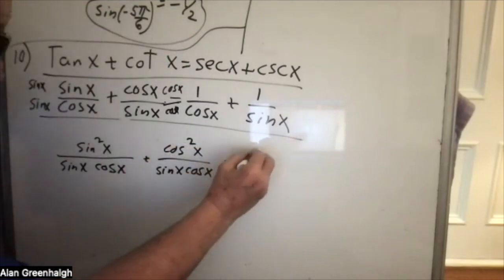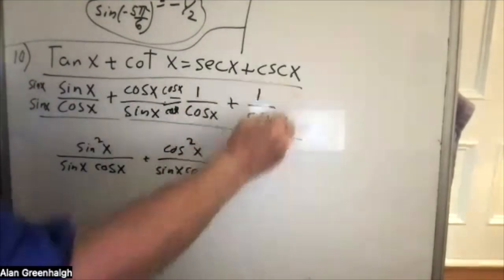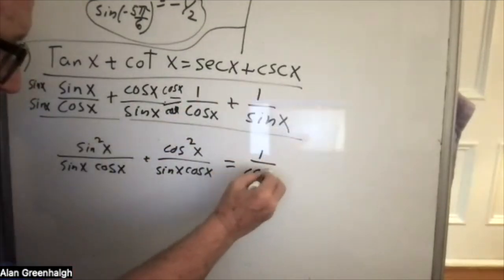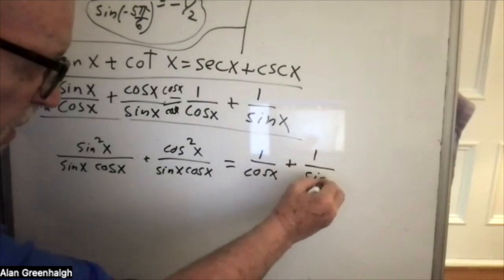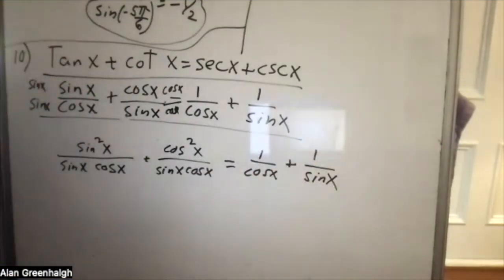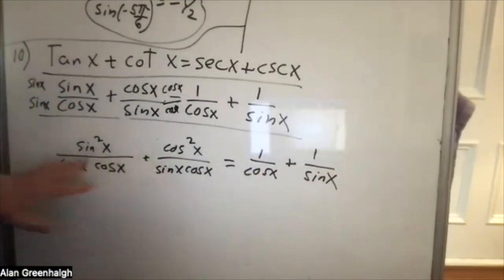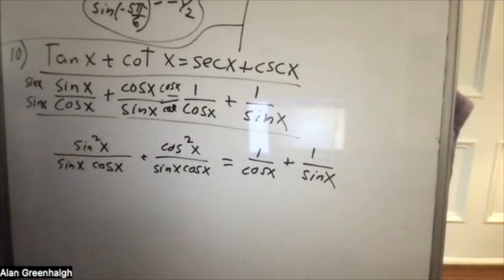And that will be equal, and let's just leave it like this and see what happens. I mean, we may have to combine the two fractions. I don't know, but let's just see what we can get over here.